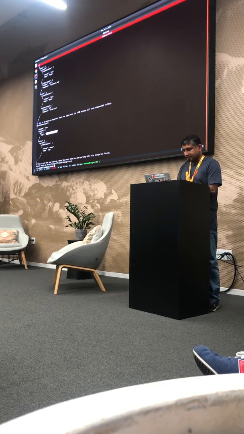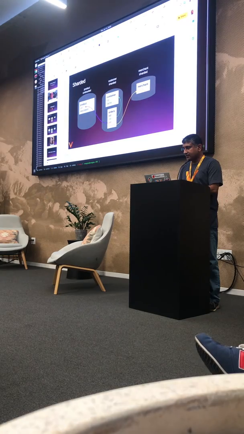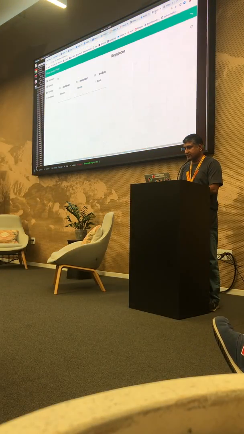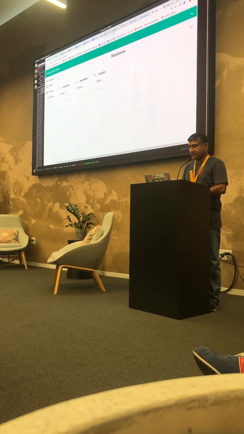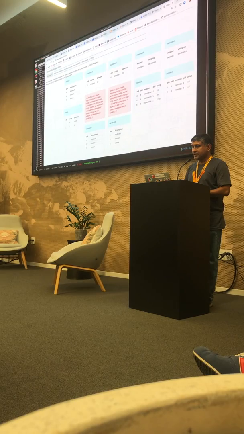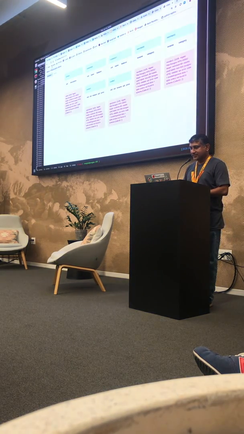All right, let's see if my app is up. App's up and running. Okay, so this is my topology. Let's see if the topology is up. Topology is up: 2 merchant shards, 2 customer shards, and 1 product shard. Ooh, spoiler alert. Don't look at those red things. They don't exist yet.